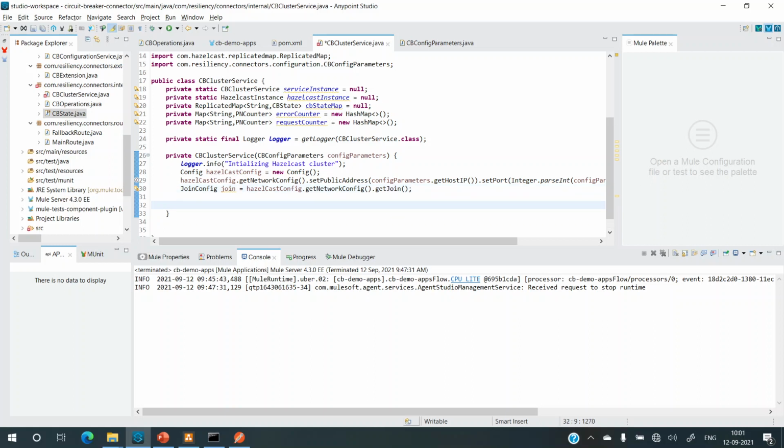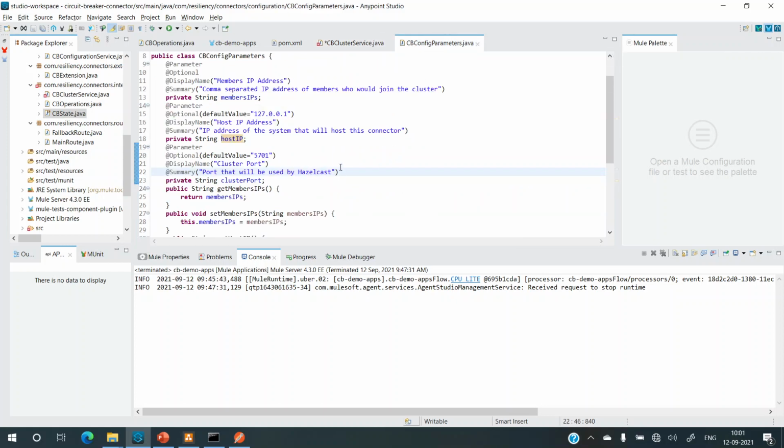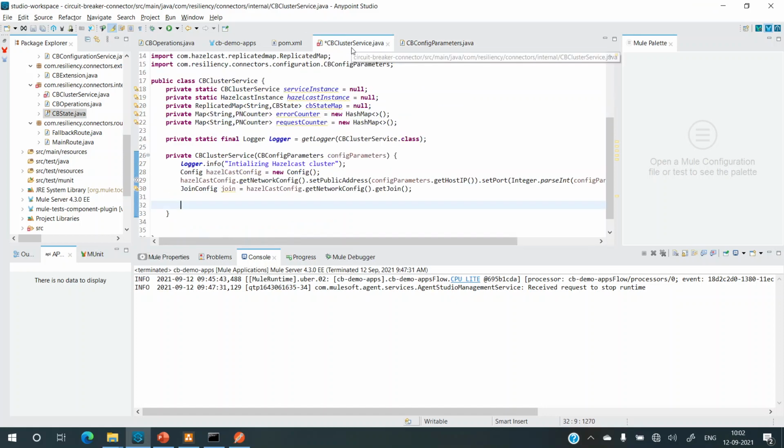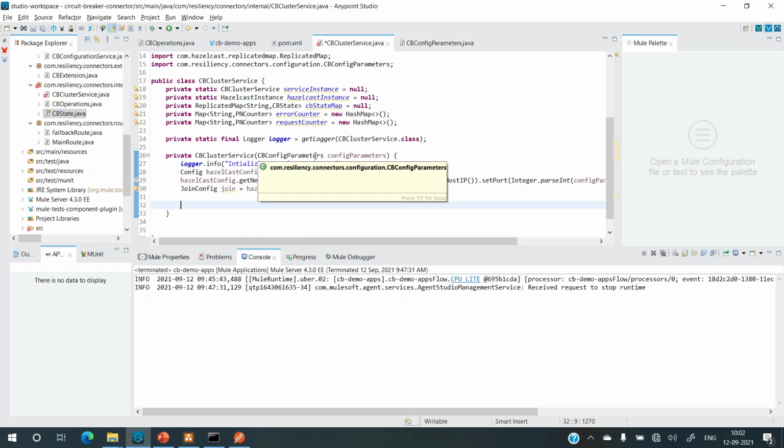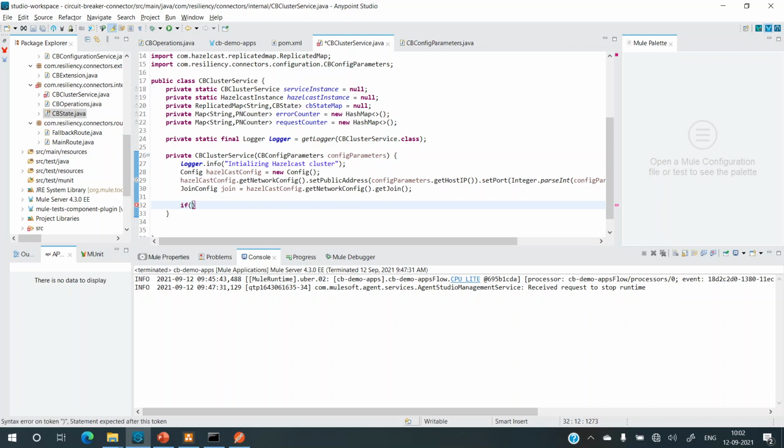So how do we do that? First of all, we ensure that whatever has been passed by the user is not blank because we have added in the summary, right, that it should be comma separated value. So what we'll do, we'll split by comma, get all the IPs. But in case if it is blank, there's no point of splitting. So now we'll be using the StringUtils from Apache's commons lang 3. So that is why I imported that.